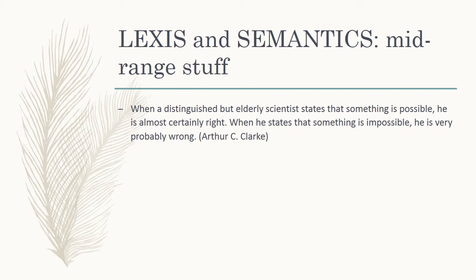Okay, onto the mid-range stuff then. So we've got the same quotation there, and now we're thinking about the mid-range stuff, the more semantic level of analysis. So let's think about what we can do. The first thing to do is think about lexical or semantic fields. We're getting into some detailed analysis. Are there any lexical or semantic fields here? Don't worry too much about the difference. There is a technical difference, but it's not something you need to worry about too much. All we're looking at is the words. Are there any words in similar areas?